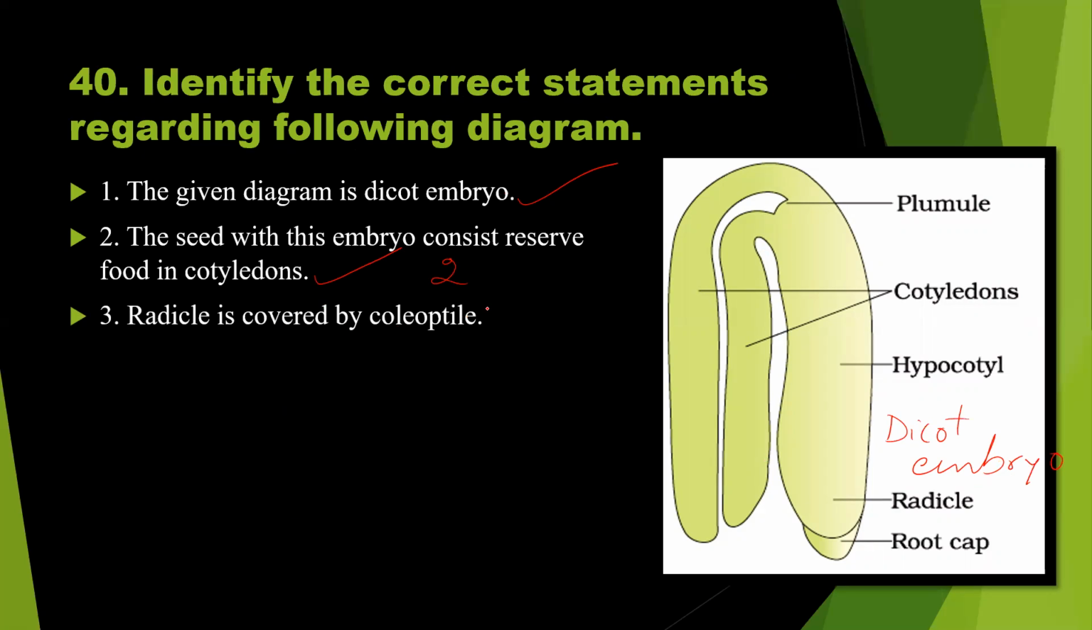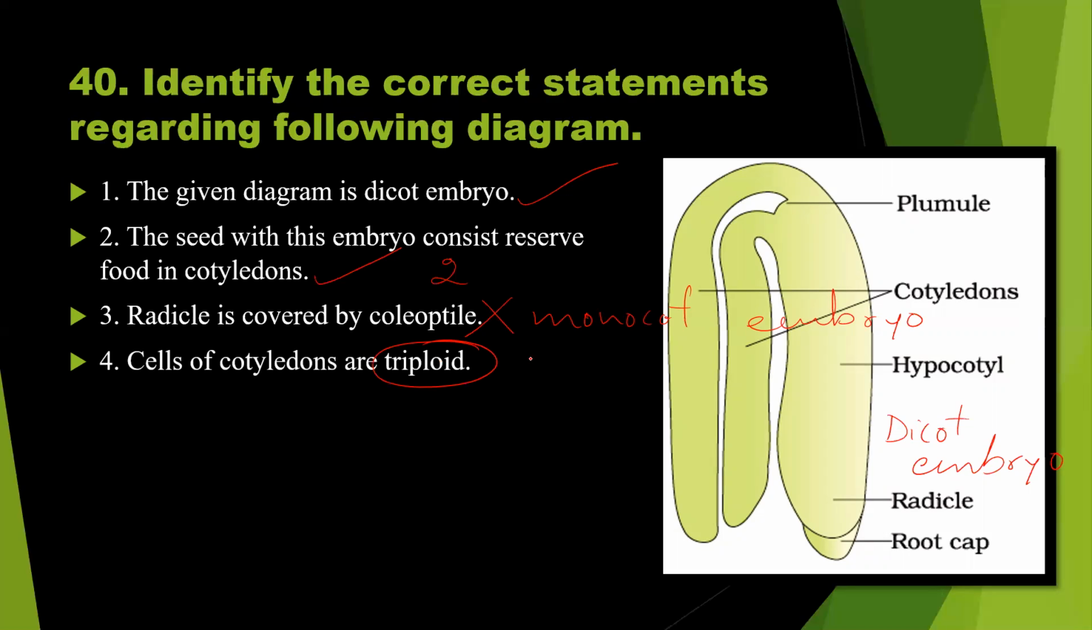Radicle is covered by coleoptile. So this is wrong. The coleoptile is found in the monocot embryo. Coleoptile and coleorhiza are found in monocot embryo. So cells of cotyledons are triploid. No, they are diploid. The cells of cotyledons are diploid. So 3 is wrong, 4 is wrong, 1 correct, 2 correct.